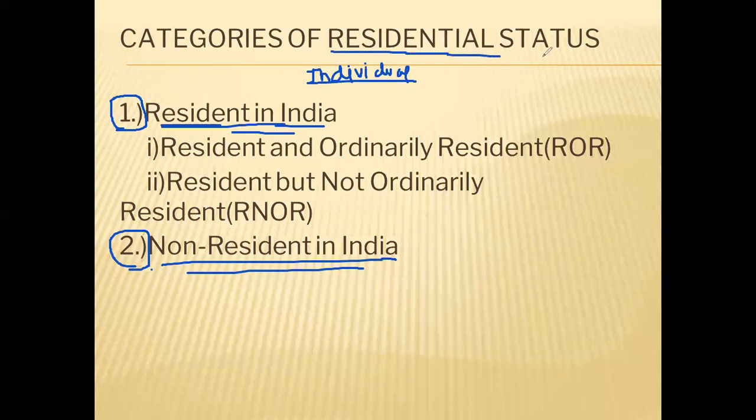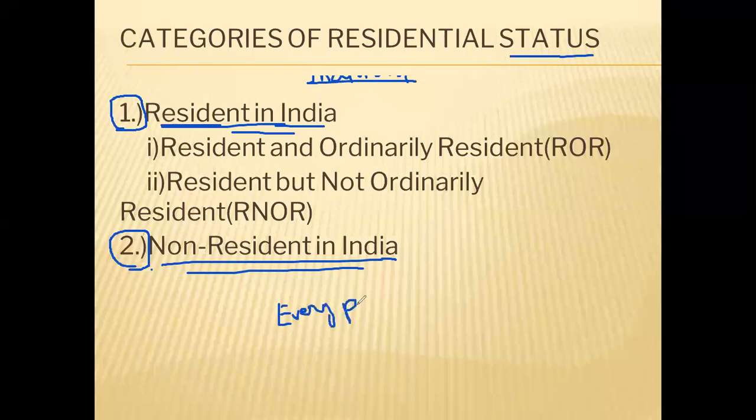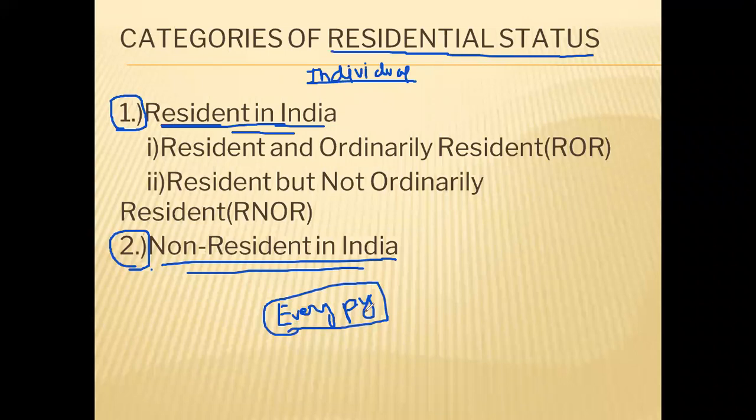Now, very important, residential status has to be determined for every previous year separately. If you are a resident during this previous year, next previous year you may not be resident in India. It cannot be said that once a person is a resident in India, he will be continuously resident in India for every year. No, every year you should determine the residential status for that particular year to check whether the individual is a resident or not resident in India.